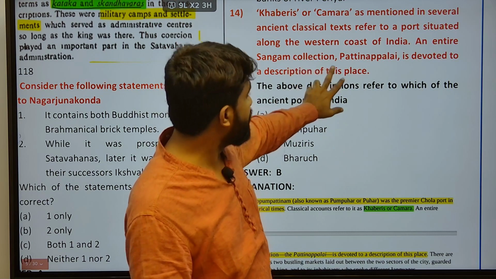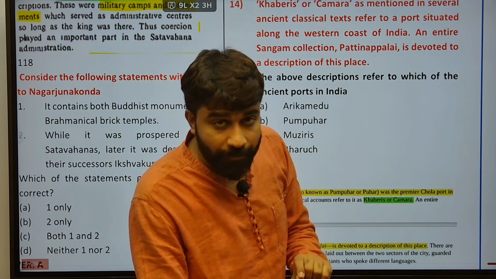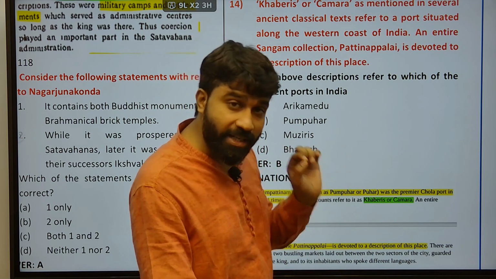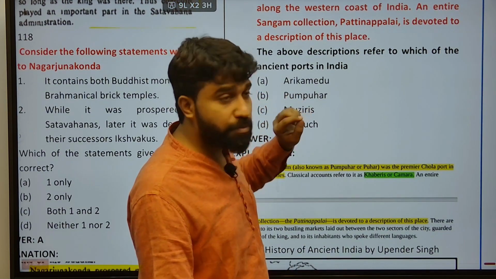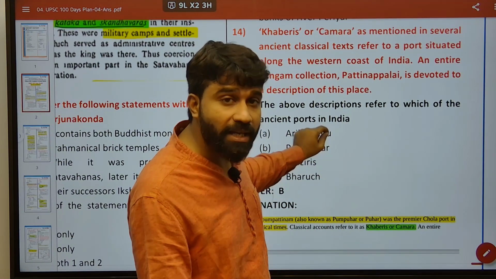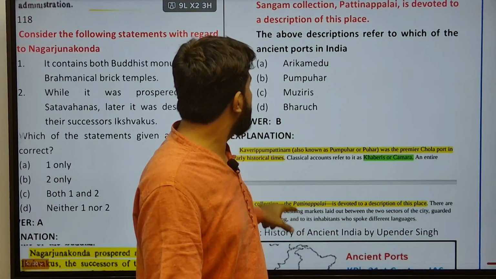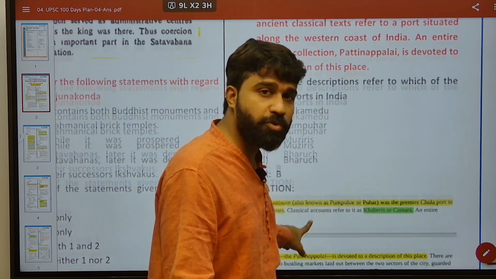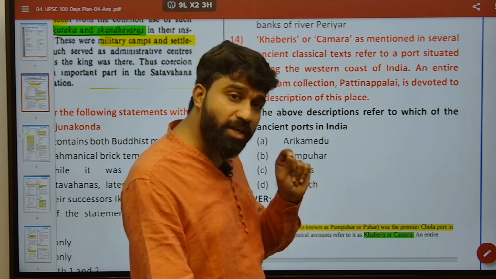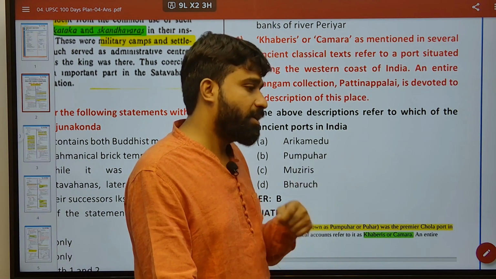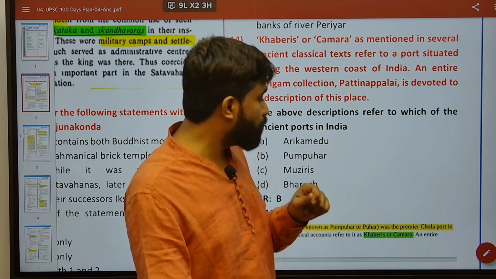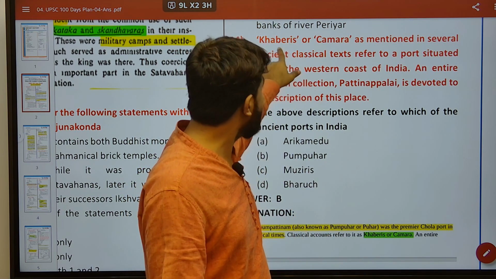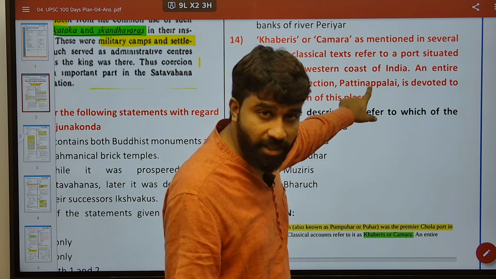An entire Sangam text, Pattinappalai, is devoted to the description of this place. This is Pumpuhar. Kabheri and Kamara were synonyms given to Pumpuhar, which was also discussed in Sangam literary texts several times.